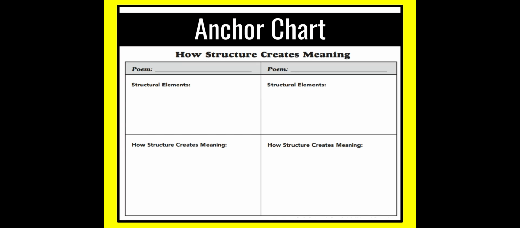Our anchor chart today is entitled How Structure Creates Meaning. And you will see on the anchor chart that it talks about the structural elements that we just listed. So as you read a poem, you're going to write down the title and you're going to list any structural elements that you see. Then you're going to include how the structure creates meaning in the poem.